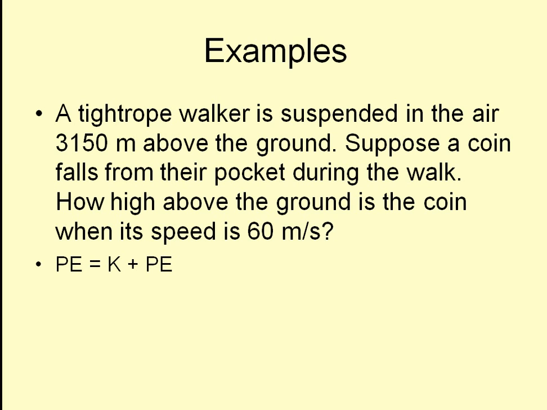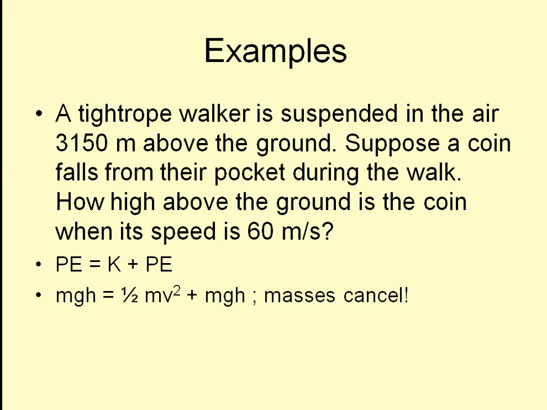So let's take a look at our COE expression. I have potential energy before because the coin is above the ground. I have kinetic energy after because it started to pick up speed as it fell. And I also have potential energy after because I have not been given any indication that it's going to hit the ground. So again, make sure you really understand why this is the correct expression, because from here it is just algebra.